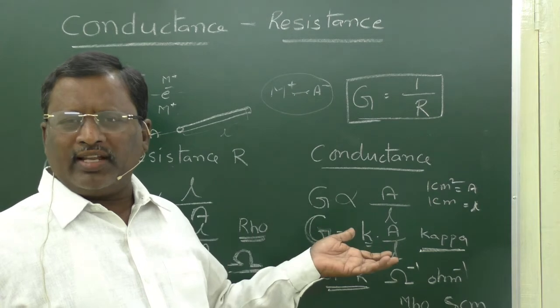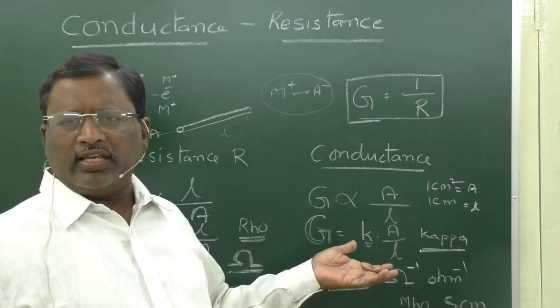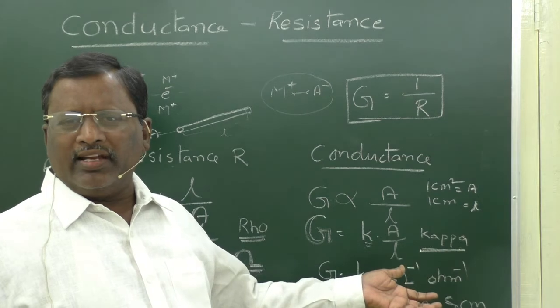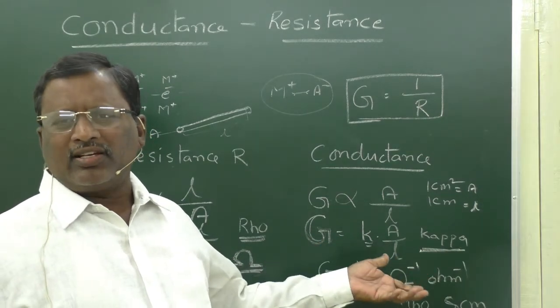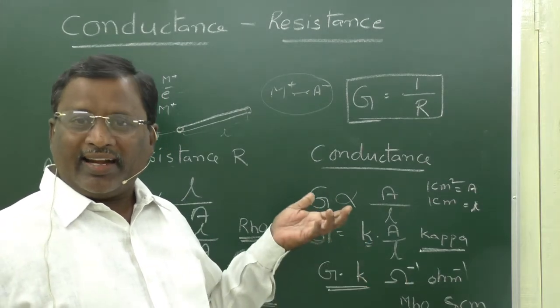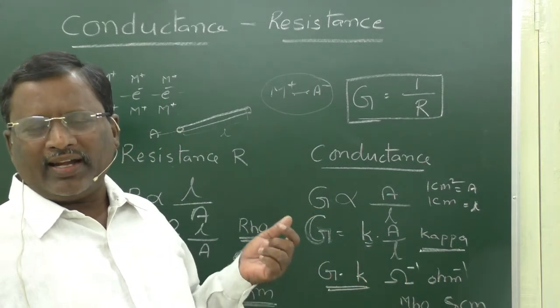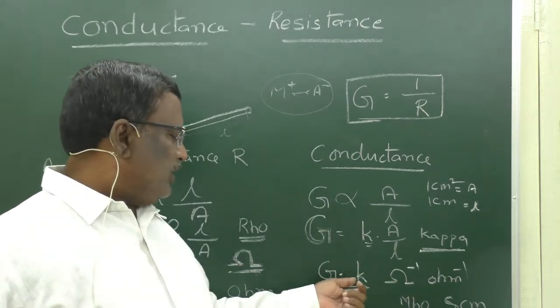If a conductor with 1 square centimeter area and 1 centimeter length is used, then A is equal to 1 and L is equal to 1, then G is equal to k. Now, k is called specific conductivity or conductance. So the conductance or specific conductivity of a conductor is k, kappa.